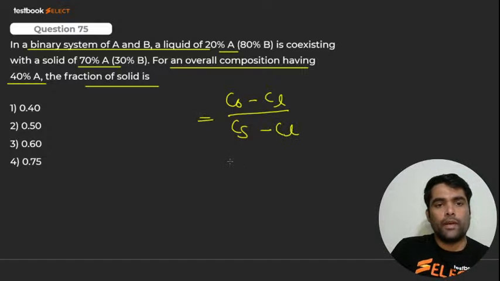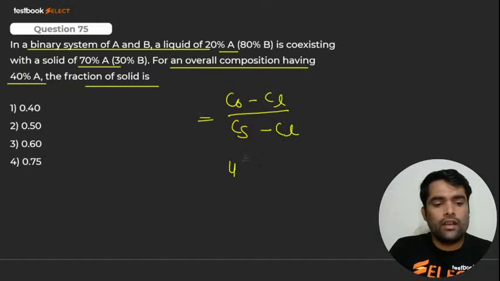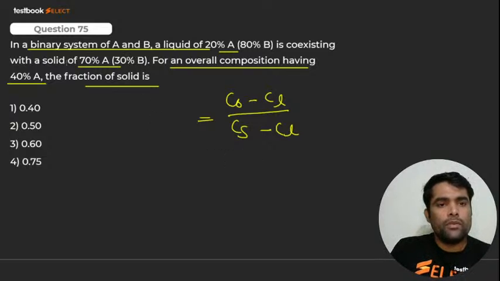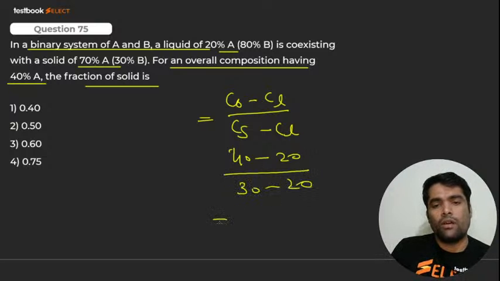Overall is 40. Liquid is 20. Solid is 70. So 20 divided by 50.